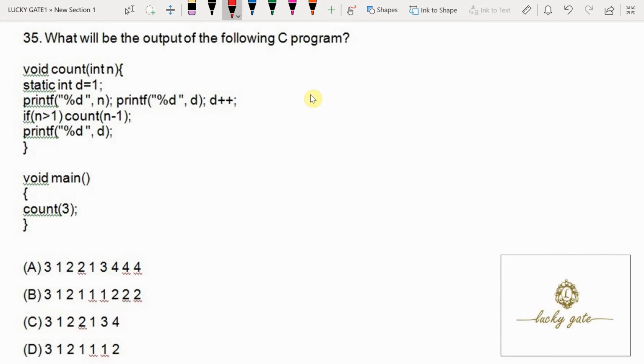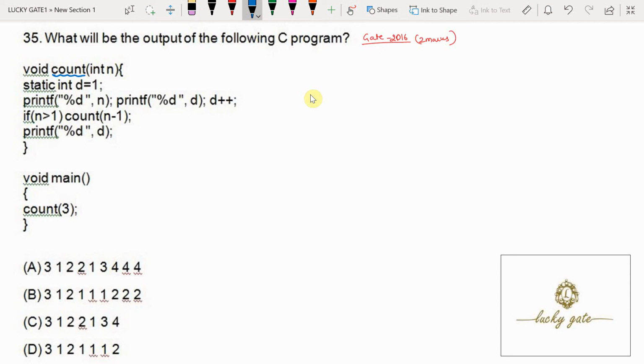This is a question in GATE 2016, asked for 2 marks from the subject programming. Now coming to the question, void count. The count is a function and having some program logic.